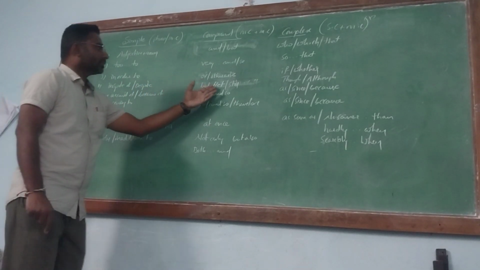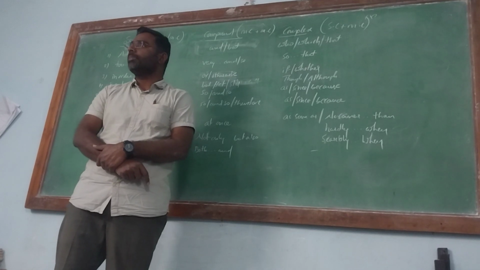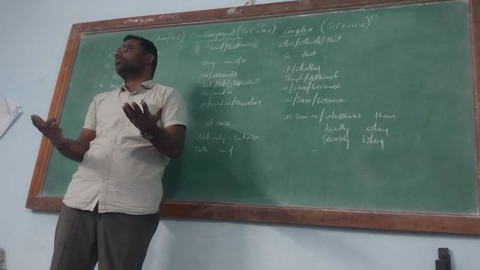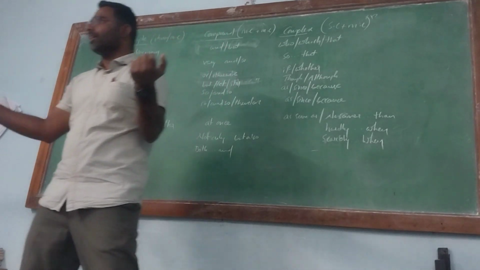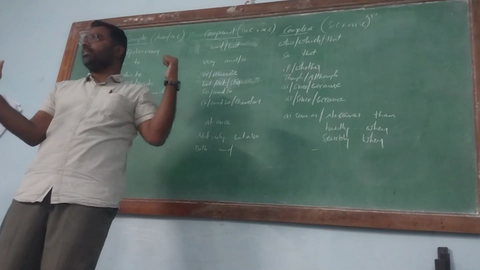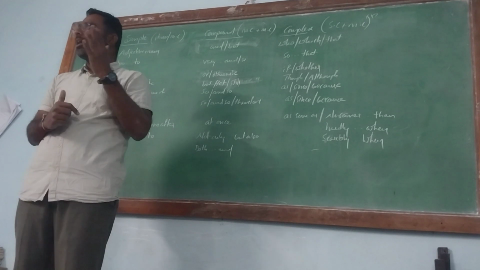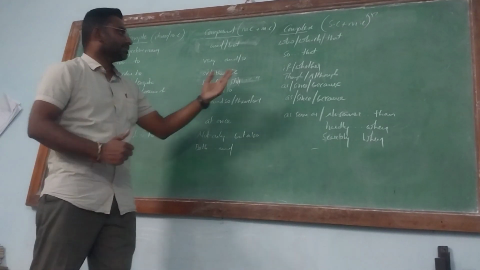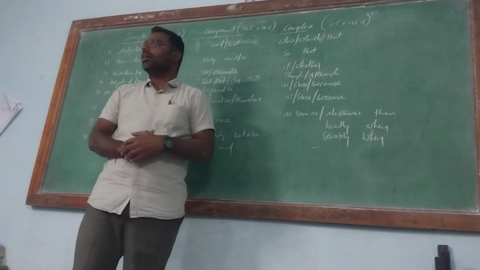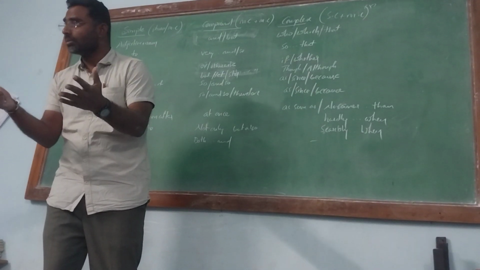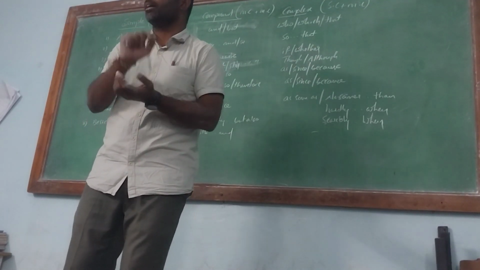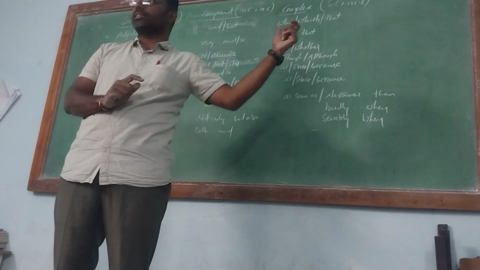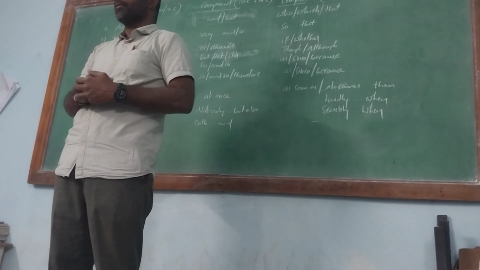Now here, he was intelligent, but he failed. He was intelligent is a main clause. He failed is a main clause. The two main clauses are connected with but. This is a compound sentence. Next. So although he was intelligent, he failed. Although he was intelligent, comma. You should use a comma. Subordinate clause comes first. Understand?